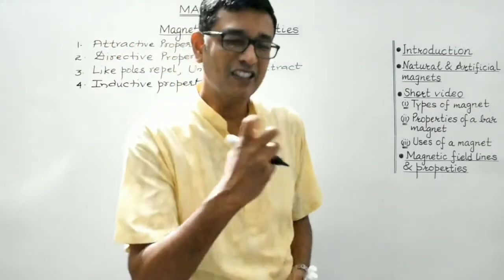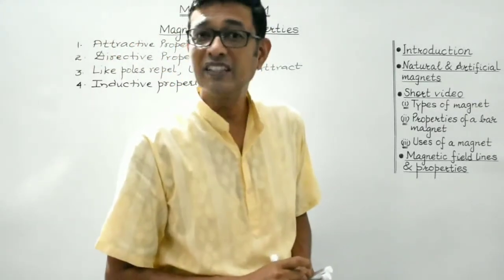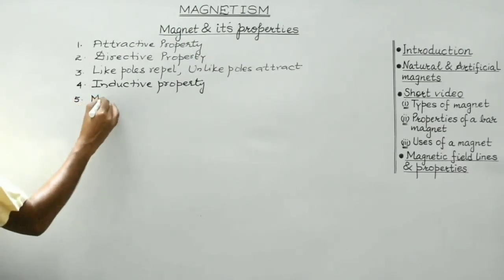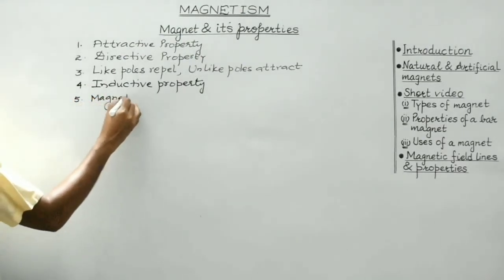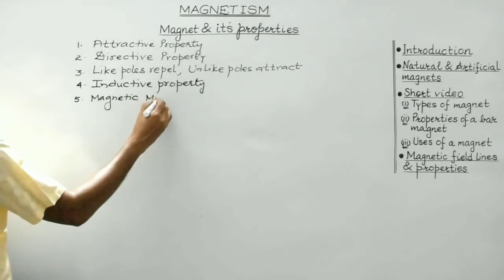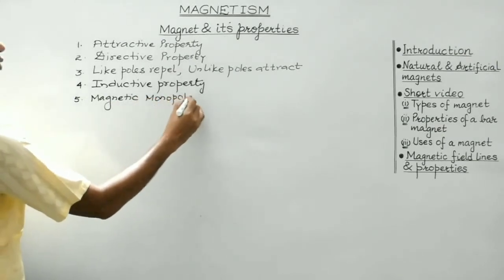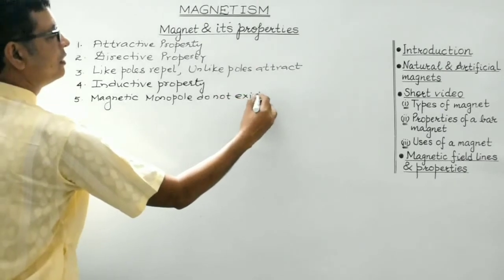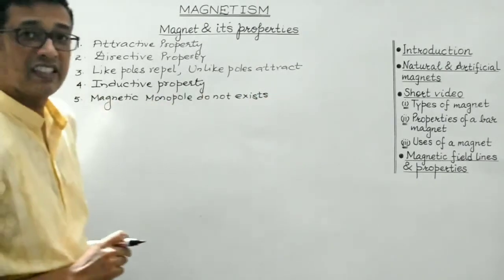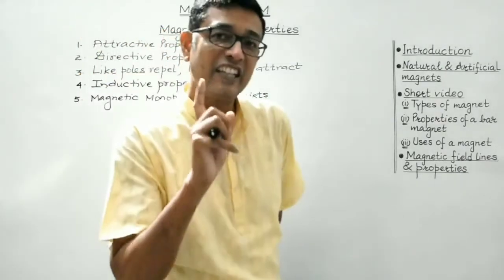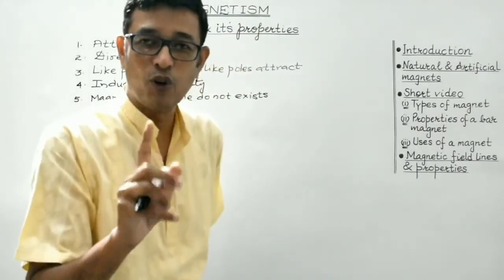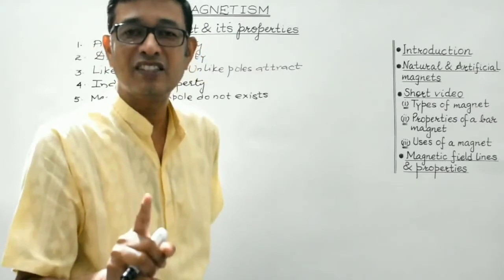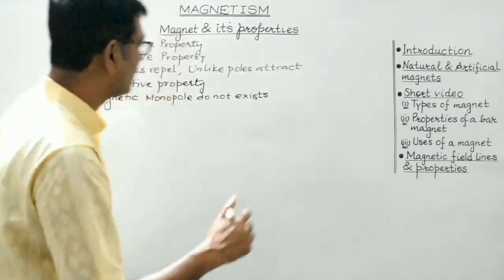There are some other interesting properties as well, like magnetic monopoles do not exist. Now mono means single, so basically single magnetic poles do not exist.